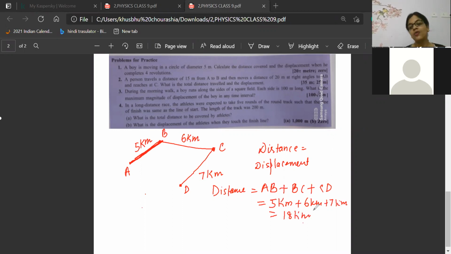Okay. Now, what is the displacement? Displacement is the shortest distance between final point and initial point. Shortest distance. And beta, what is the shortest distance? AD. AD will become the displacement. Displacement is AD.